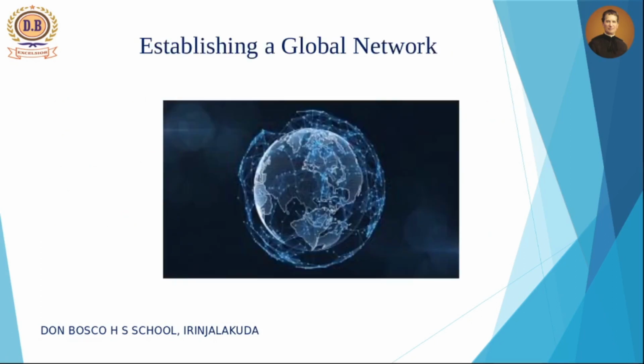Next topic is establishing a global network. So we have understood the ways of networking computers. In 5th chapter, you already learned how to network computers, like in a school computer lab, or by connecting WAN, wide area network, and local area network. You have already seen these topics in chapter 5, and also the benefits derived from it. But our understanding was based on a limited number of computers, for example, computers in a lab. Our knowledge is limited to that. We have seen in 5th chapter connecting or networking some computers in a computer lab.